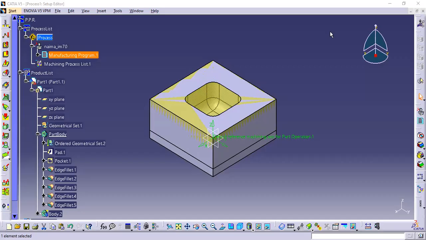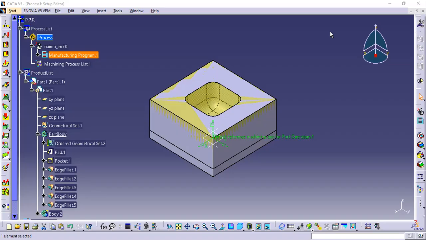Today we will do workshop number 5 whose objective is post processing of CNC tool path using software Catia. So what is post processing? Actually, the CNC post processor is a software that converts tool path created in CAM system into NC programs that can be read by a machine controller to move the cutting tool along the program path in a safe, consistent, and predictable manner. Right?